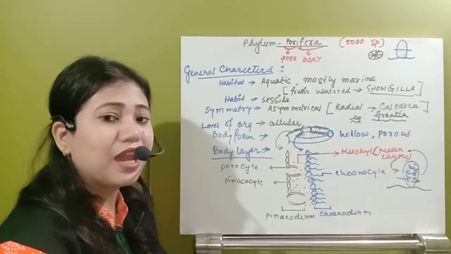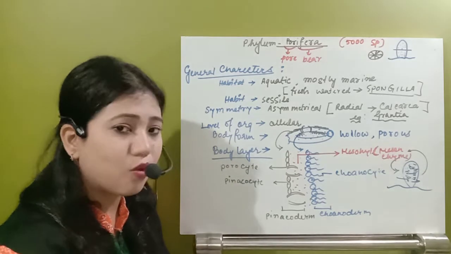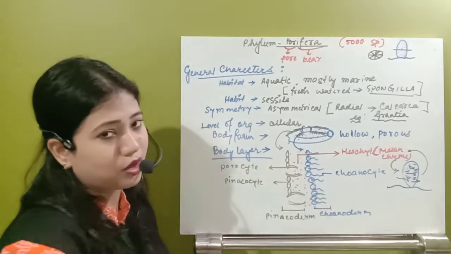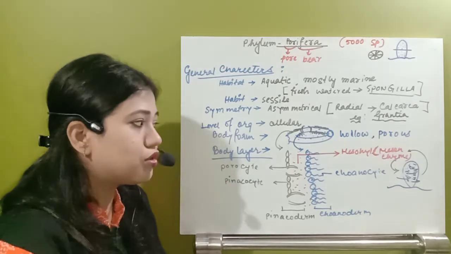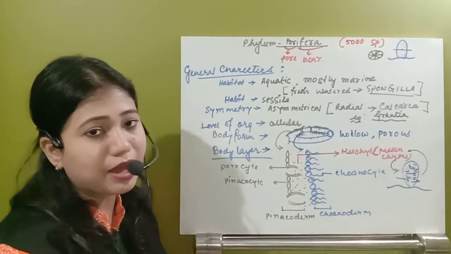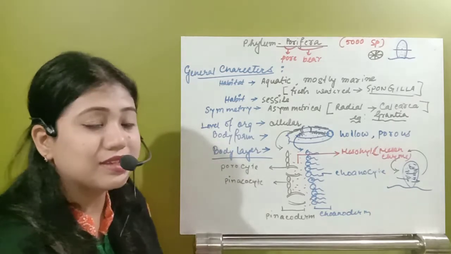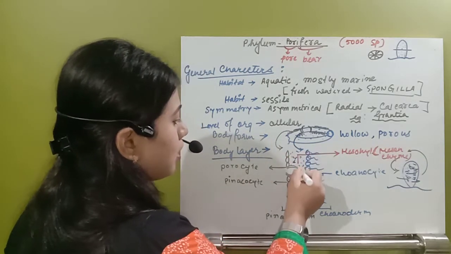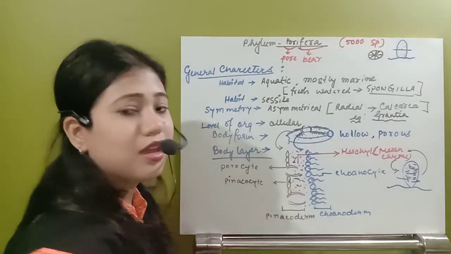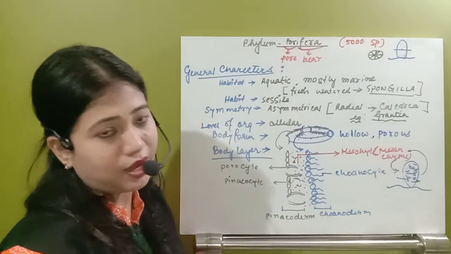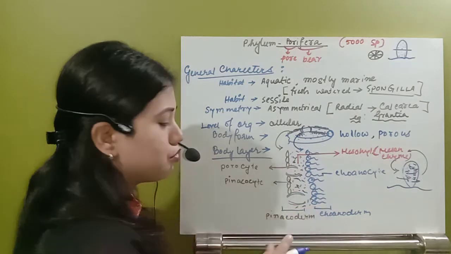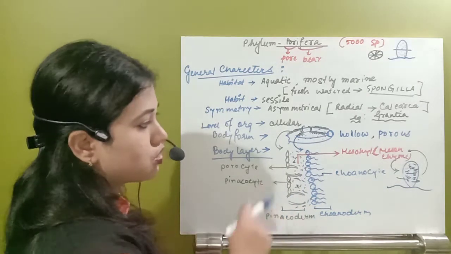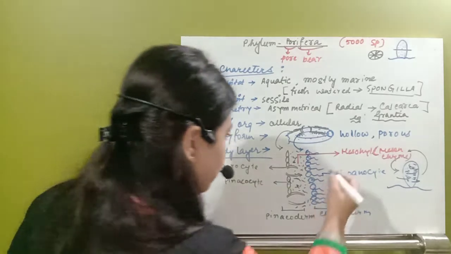It does not have any living cell of its own, but the cells from the pinacoderm or from the choanoderm can live there. This mesohyl layer is basically made up of two components. One is the spongin fiber. Here you can see, whenever those organisms die, what remains? The spongin fibers. Because of that you have those sponges, that is actually the spongin fiber. So that spongin fiber is present in the mesohyl layer.